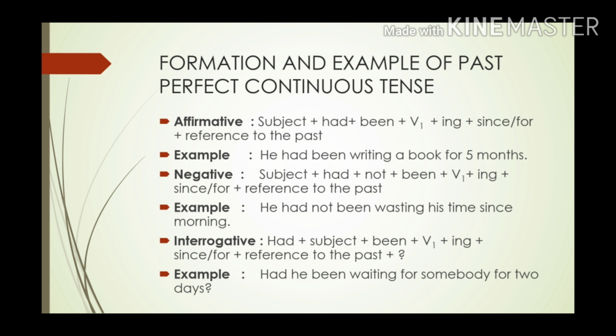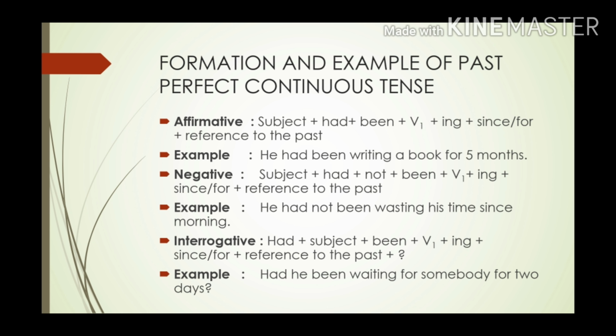How do we form it, the rules? So the rule is subject, had, been, verb first form plus ing, since or for, and then the reference to the past. For example, he had been writing a book for 5 months. Now when do we use since and when do we use for? When we have to show when the action started, then we use since, and when we have to show for how much time, then we use for. Okay, so here it is, he had been writing a book for 5 months.